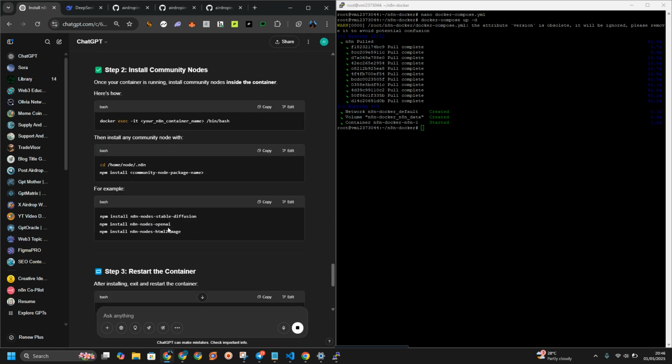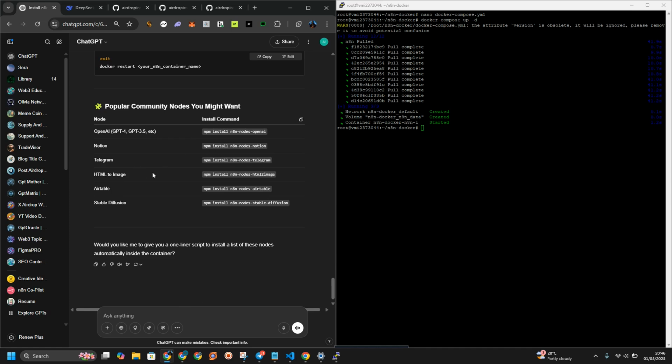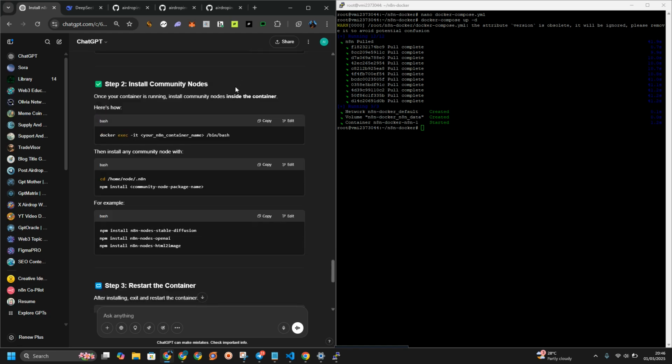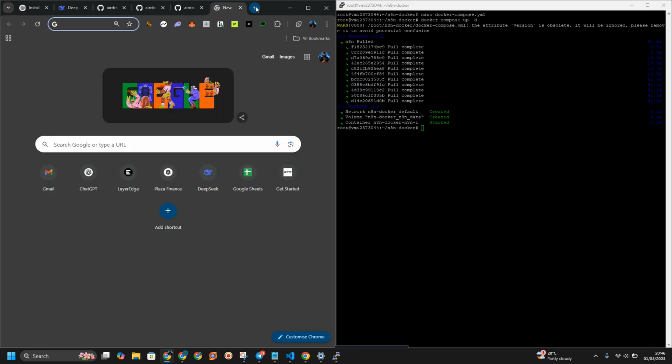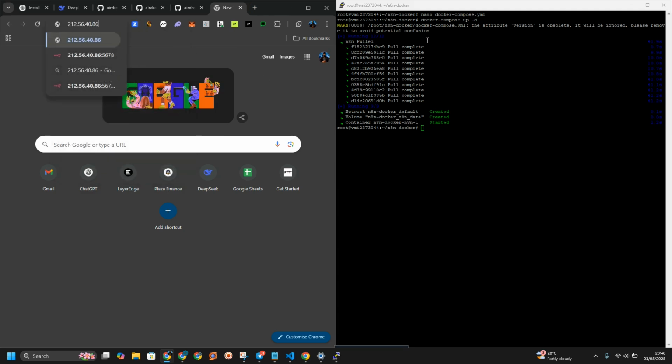Okay, so I think the Docker is up right now. Anything else? Let us run it. I'm going to go with my IP address, dot, I think it is 585 or 5 something like that.